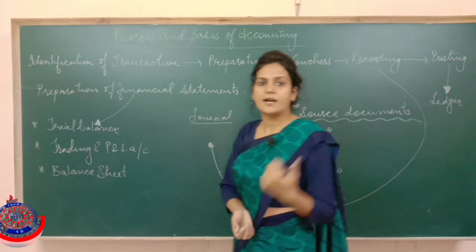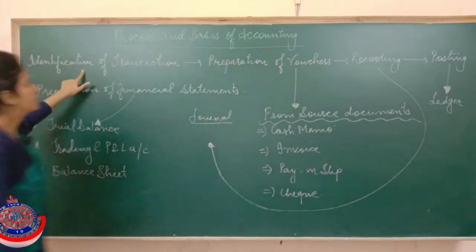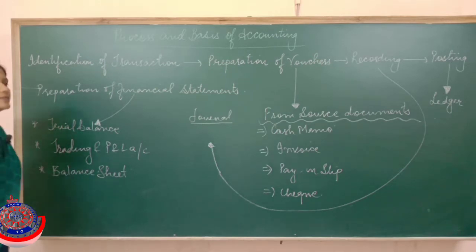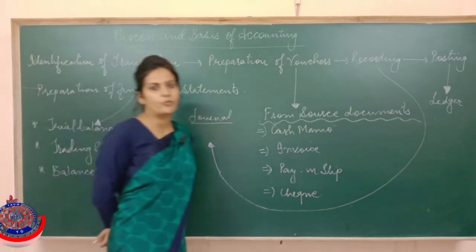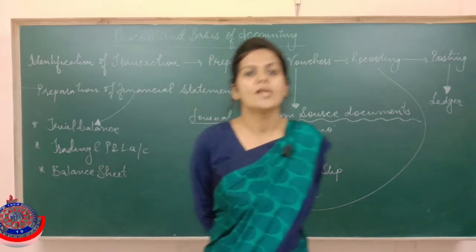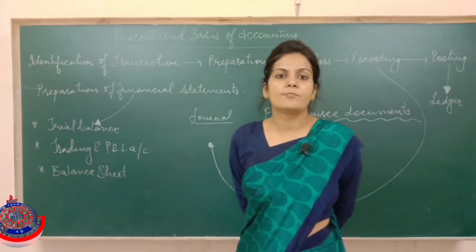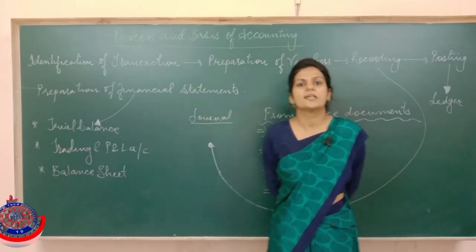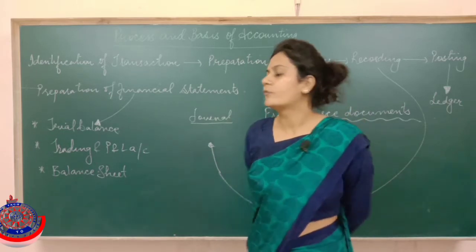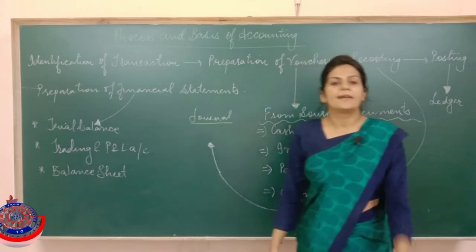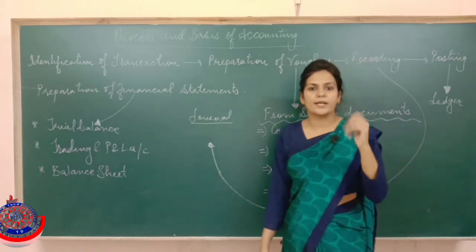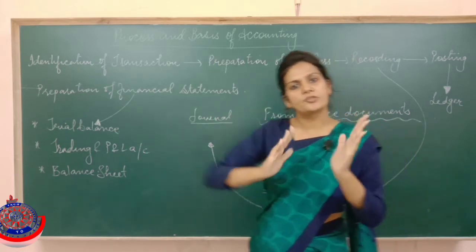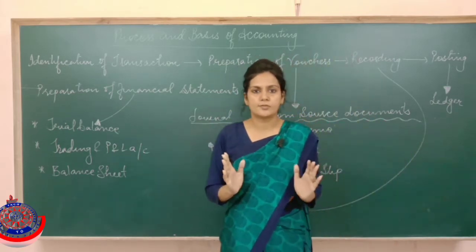The process starts with the first step, and the first step is identification of transaction. We always start our accounting process. In accounting, I hope you know by now, accounting means the practical implementation of all the rules which have been given under accountancy. So how do we do that? First of all, we identify the transaction. Identification of transaction means to check which transactions to be recorded in the books and which transactions not to be recorded in the books of accounts.